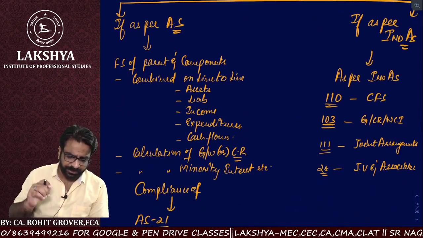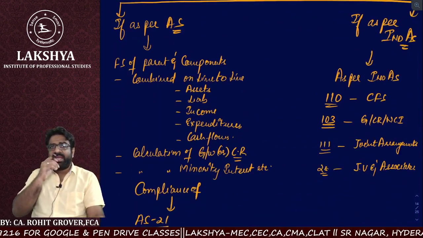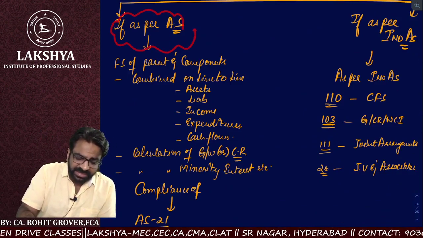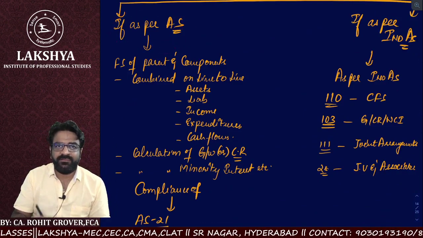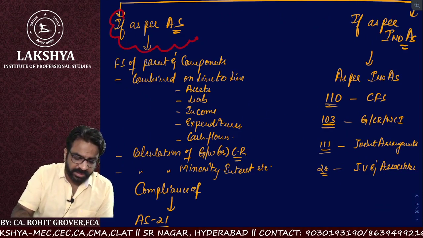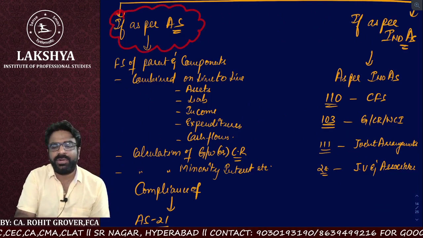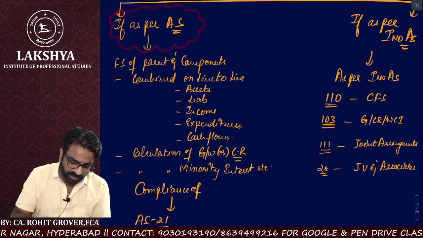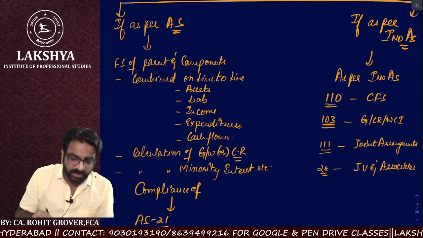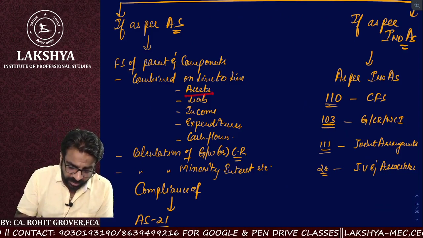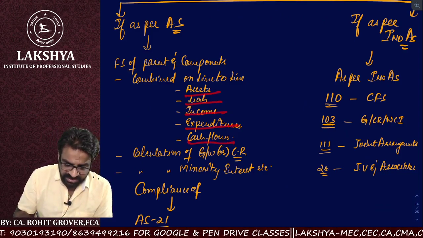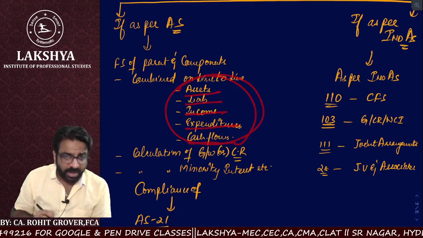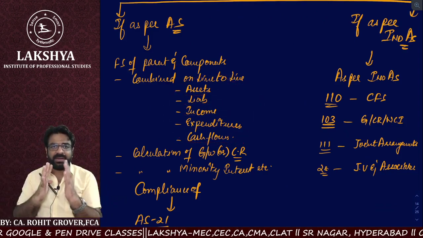Now, listen to this very carefully. If the parent company is following the accounting standards and the components are also following the accounting standards, and they are doing the consolidation, they have to ensure that everything is done on line to line basis. I already told you, line to line, assets, liabilities, income, expenditure, cash flows, everything will be added. Are you getting the point or not? And now when we are adding it, what will happen?